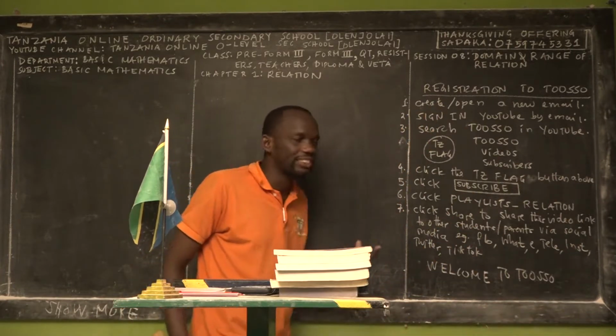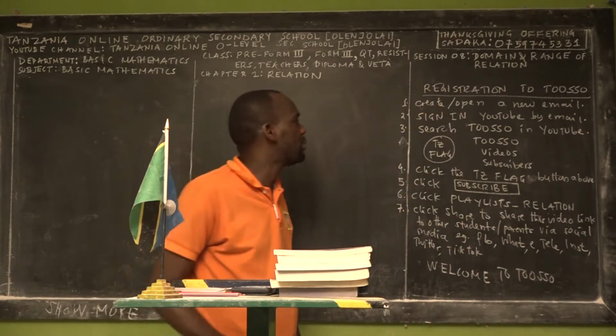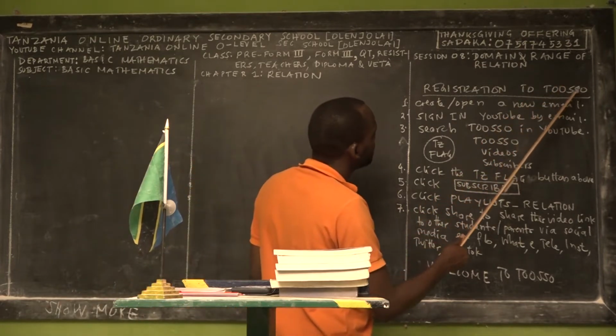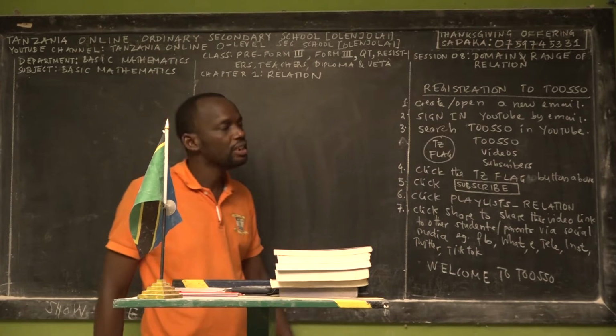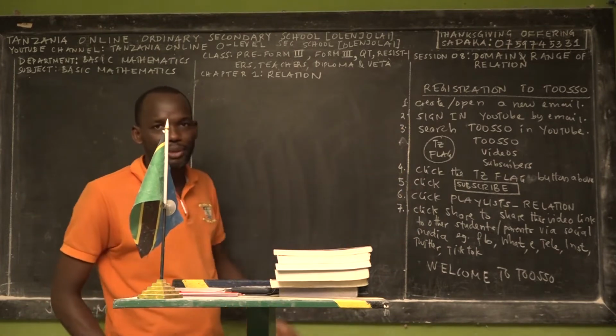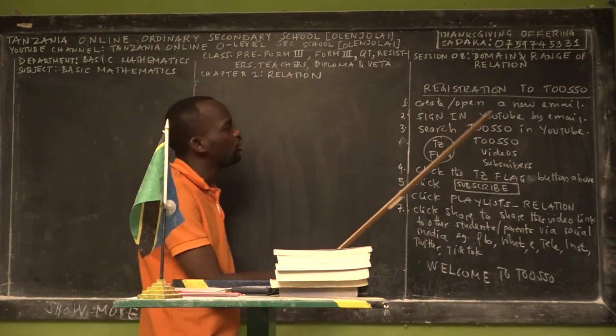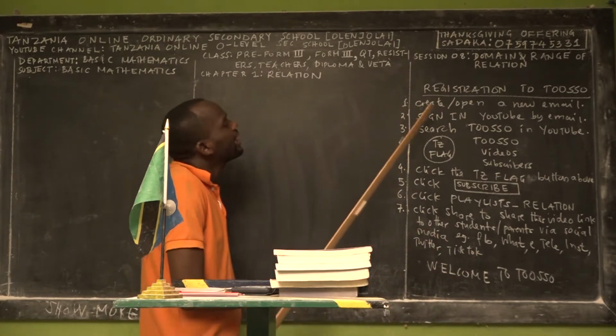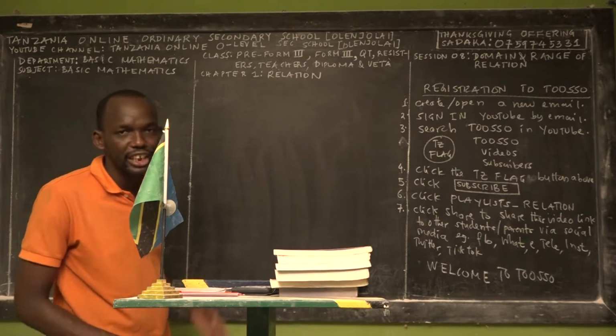What are the steps that you have to follow to be registered permanently into OSO? The OSO is abbreviation of Tanzania Online Ordinary Secondary School in square bracket OLENJOLAI. So the first step, if you don't have an email, then we ask you to create or open a new email, either Yahoo email or Gmail. Then the second step, we ask you to sign in to YouTube by using the email you've created.